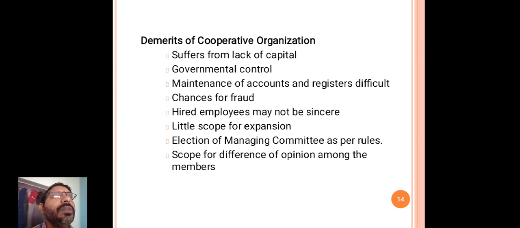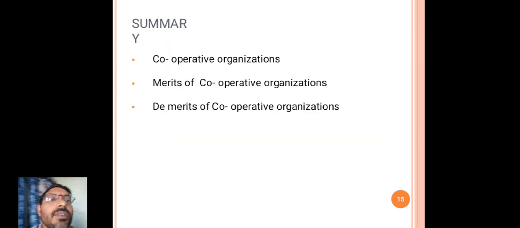Okay, in this class I have clearly explained cooperative organizations, their merits and demerits. What is a cooperative organization? A type of business concern. What are its advantages and disadvantages?